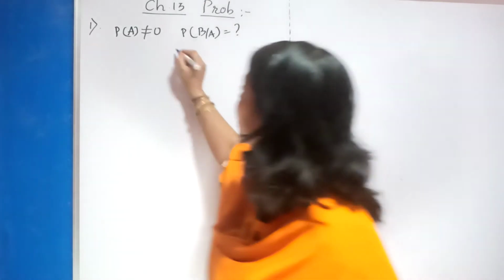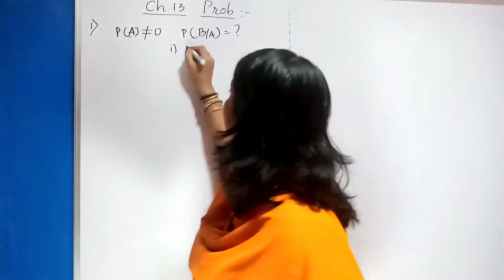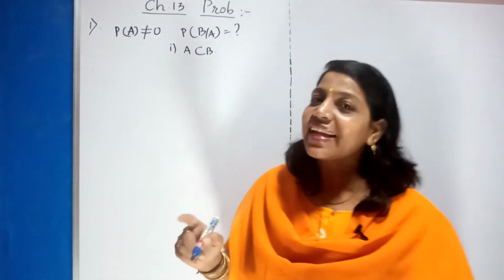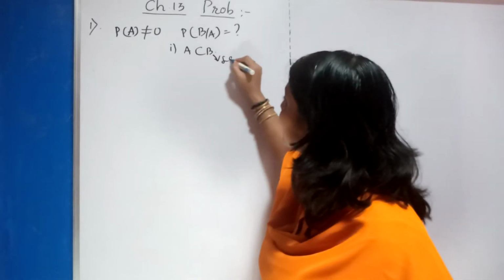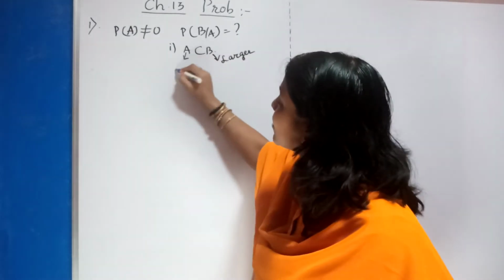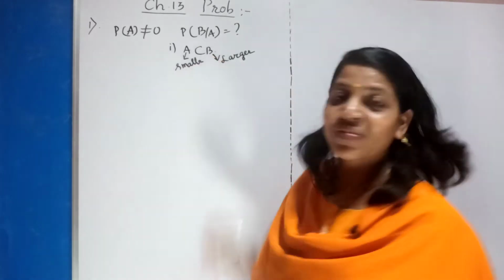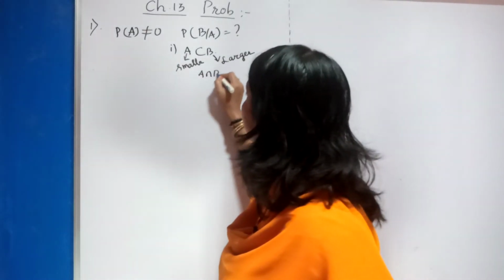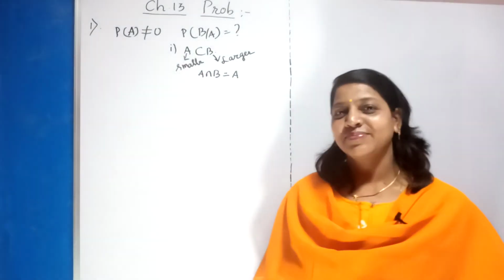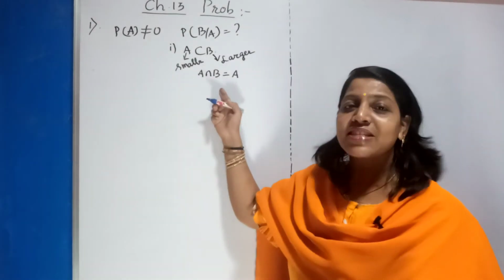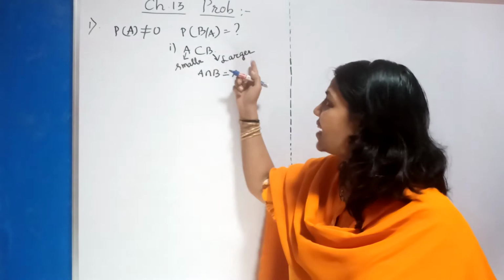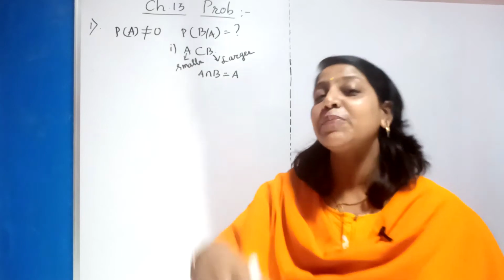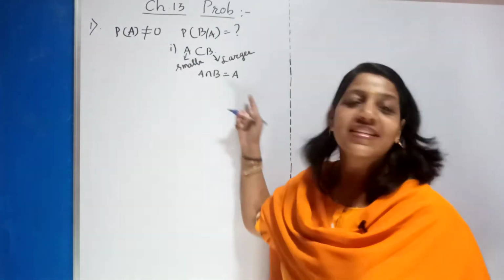They have given two cases. The first is A is a subset of B. Now see, when they say A is a subset of B, what does it indicate? B is a larger set, or a bigger set, and A is a smaller set. If I take A intersection B, it will obviously be A. Yes or no? Because when you take intersection, you take the common part. The smaller can be accommodated inside the larger, but the larger cannot be accommodated inside the smaller. Hence A intersection B is A.